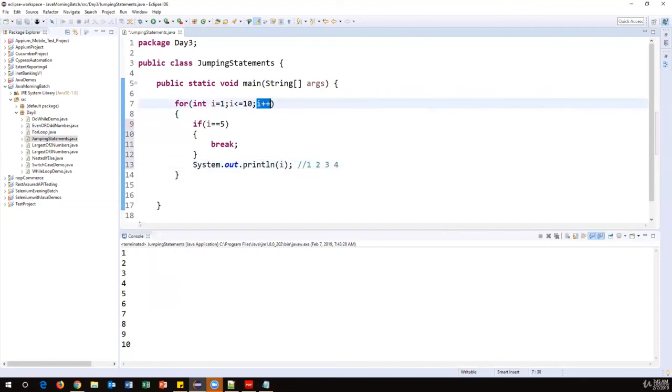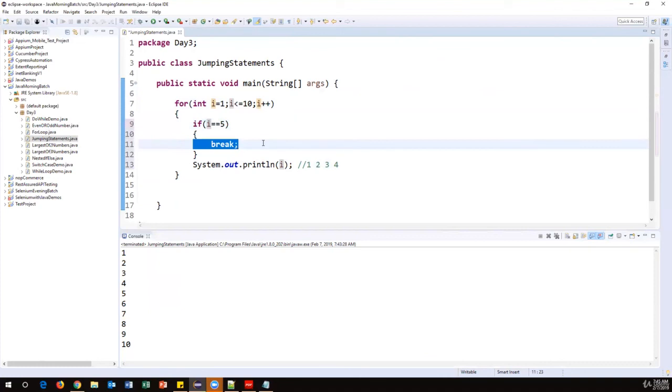So now I value becomes 5. The above condition, the for loop condition, is true. But here the if condition also becomes true. So as soon as the if condition is true, I is 5, equal to 5, true, then the break command will execute.